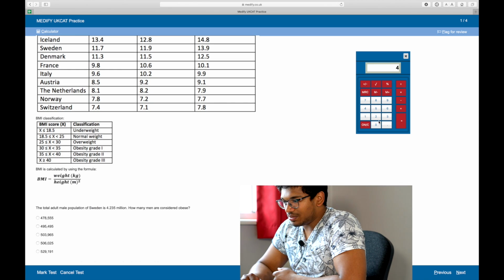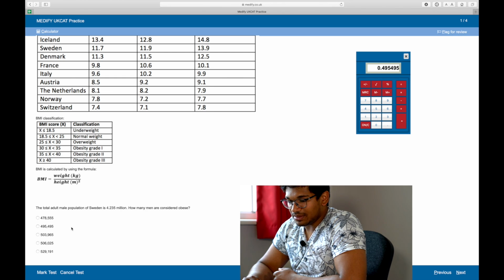So 4.235 times 0.117, I'm going to put it in decimal format, is equal to 0.495, so that should be 495,000 people. That's the answer.